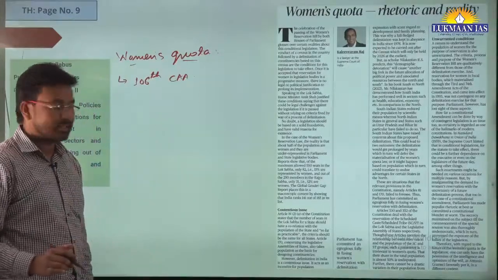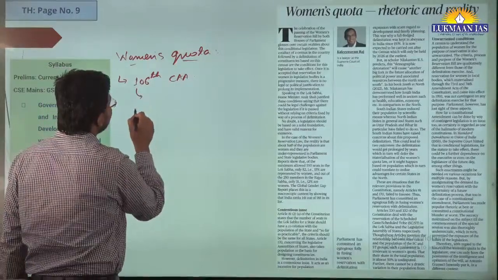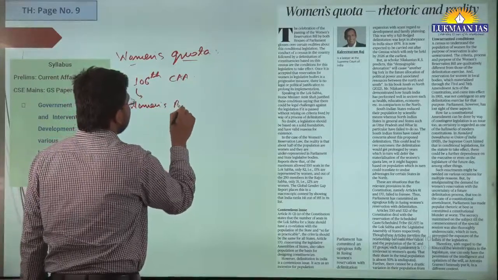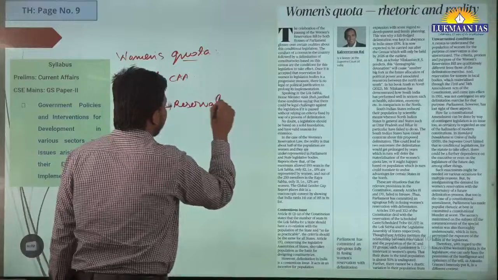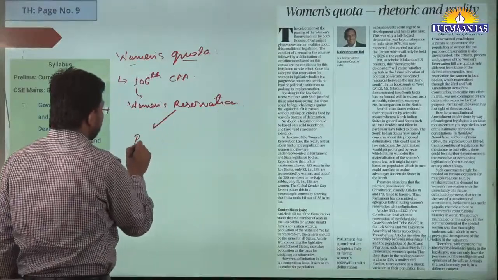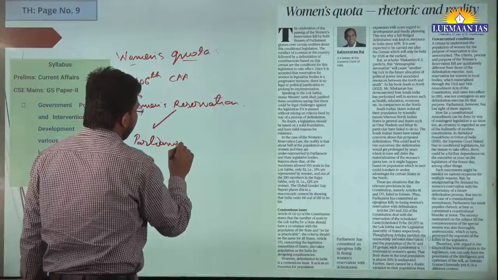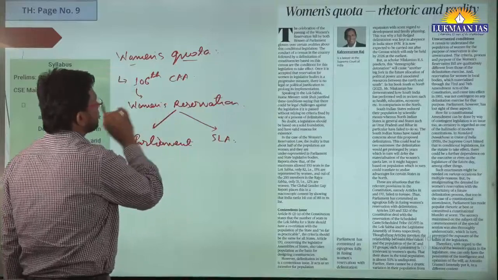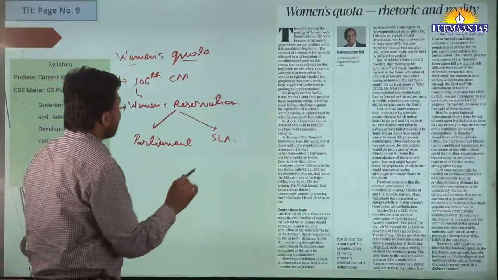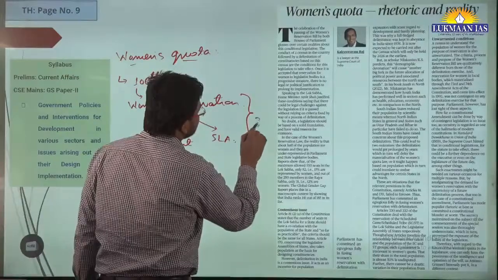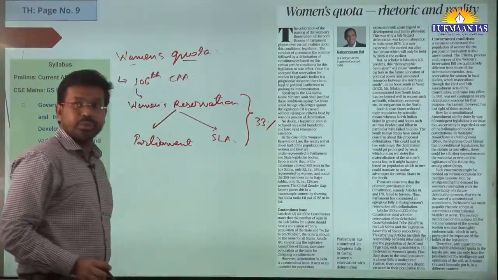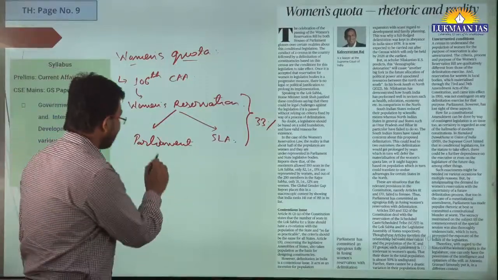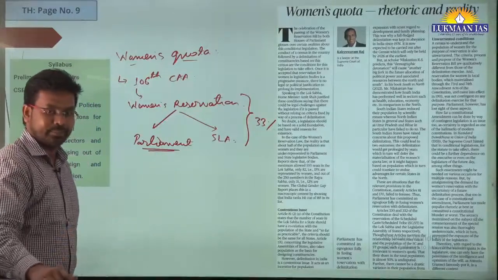This 106th Constitutional Amendment Act is related to what? Women's reservation in the parliament and state legislative assemblies. This Act has given 33% reservation to women in the seats of the parliament and state legislative assemblies. Parliament means the Lok Sabha, specifically.